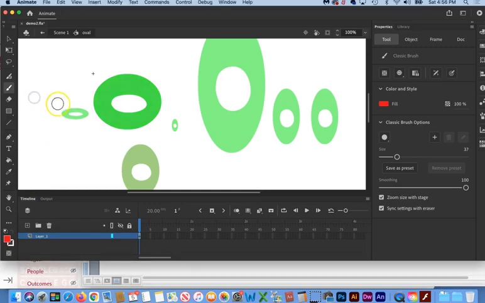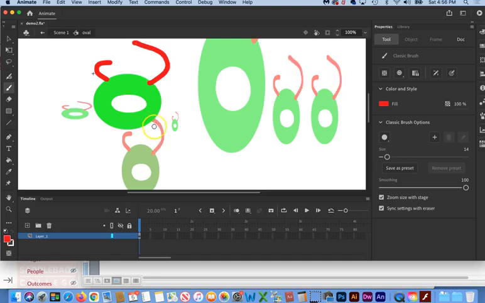Now with this red brush tool selected, I'm going to go over here to Properties and change the size down a little bit. And so this is the instance that I'm editing. So I'm just going to draw out something from here and do it again up here. And see how this went too far into this one? So if I don't like that, I can Command Z and then just redraw that a little bit smaller, and now nothing's banging into each other.